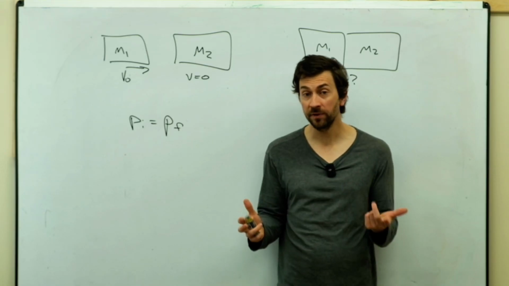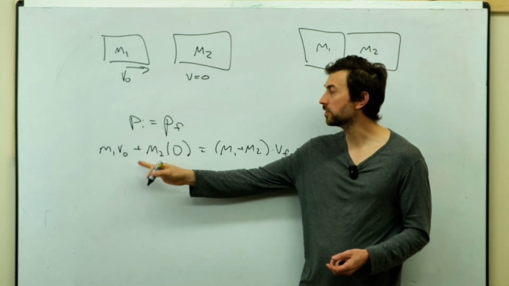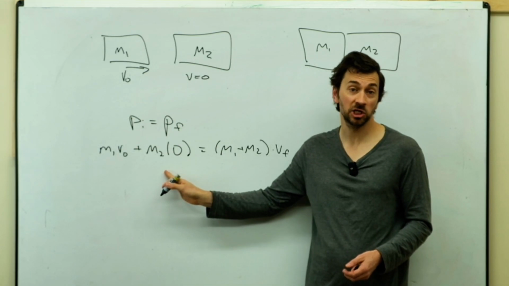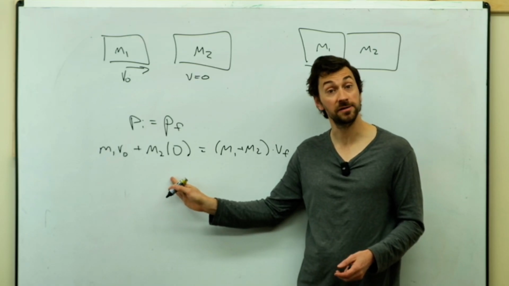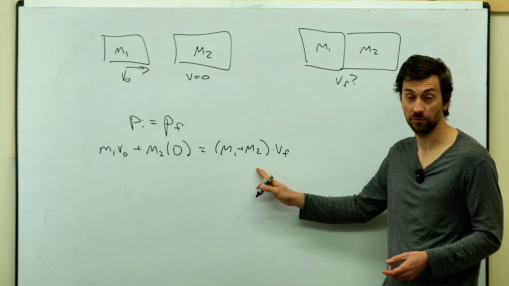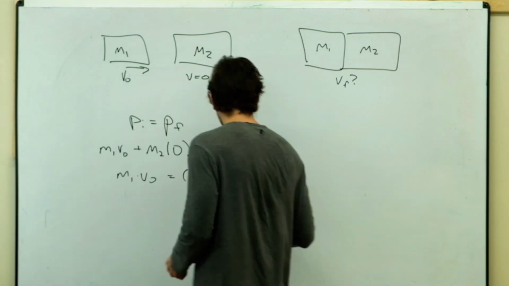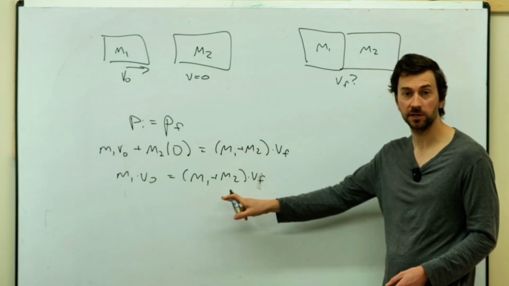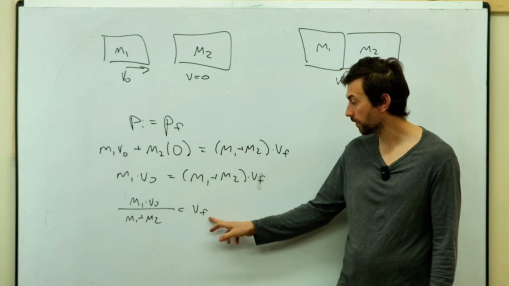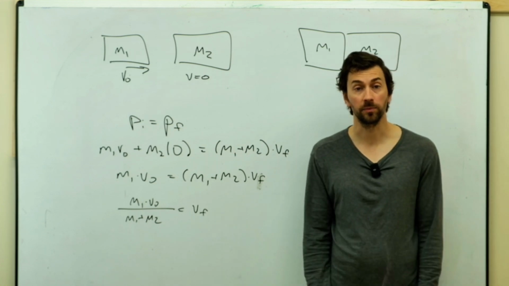Now, I need to do a little bit of derivation, so I'm just going to put in the right variables. So we have mass 1 times v naught. That's the initial momentum of this block. This is the initial momentum of the second block, and the velocity is 0. And then this is the momentum of the 2-block system afterwards, where the masses are combined. And now we divide by this mass term here. And now we're done. So here we get an answer for Vf: m1 v naught divided by m1 plus m2.